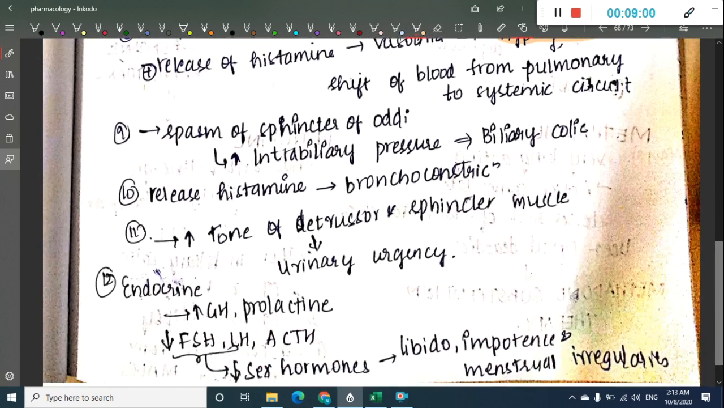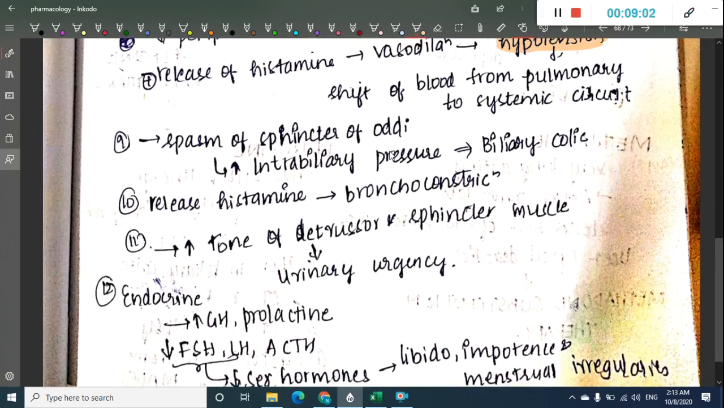These will also cause spasm of the sphincter of Oddi, and because they cause spasm of the sphincter of Oddi, they will increase intrabiliary pressure, causing biliary colic. So on the sphincter of Oddi, they cause increased biliary pressure, leading to biliary colic.